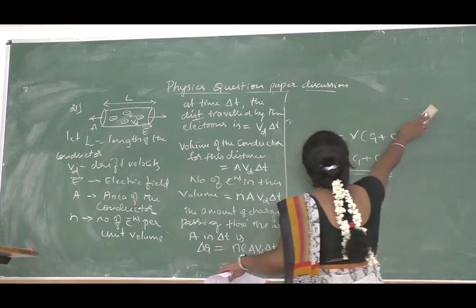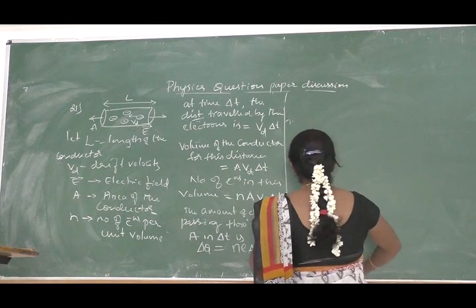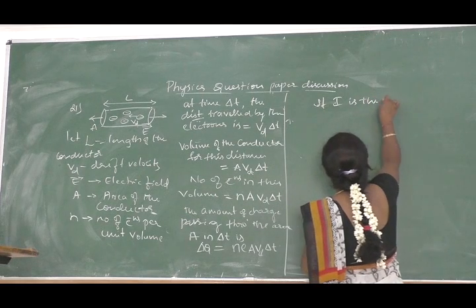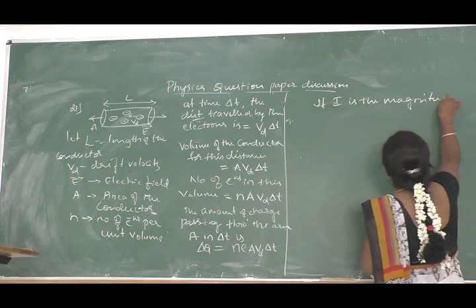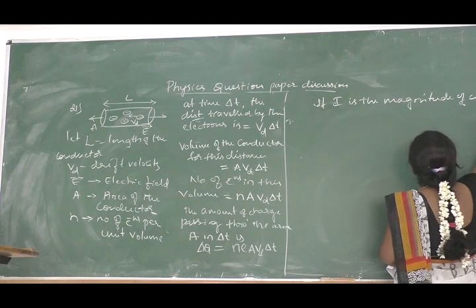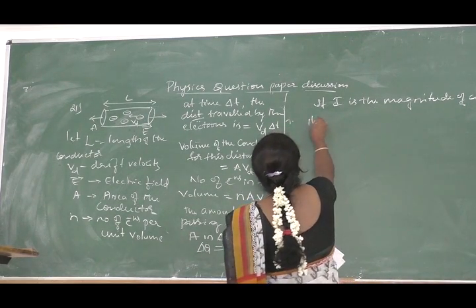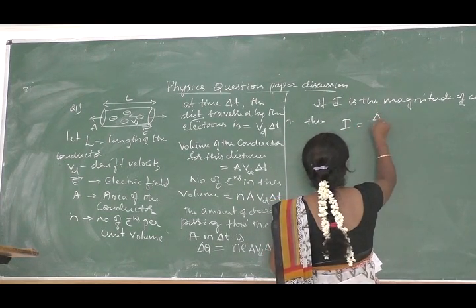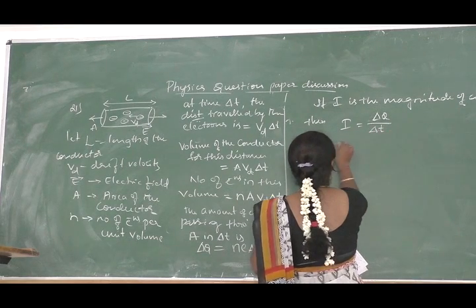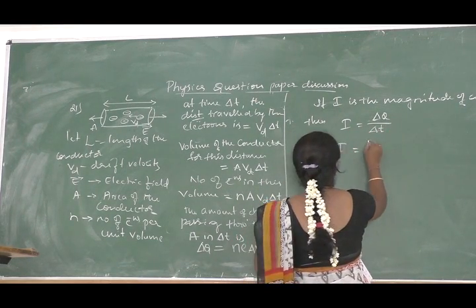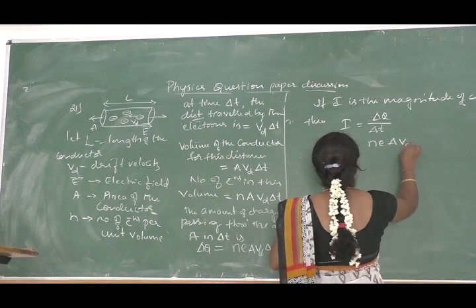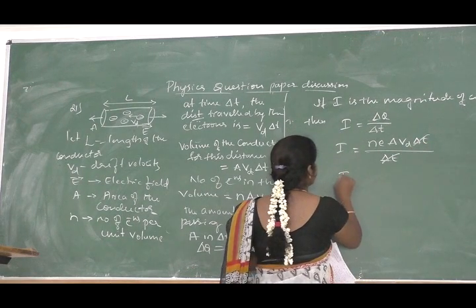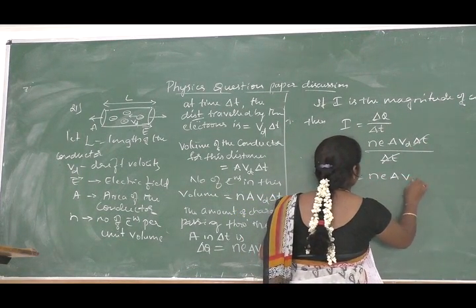Now let us define, when charge flows, current exists. So if I is the magnitude of current, then it is given by I is equal to delta Q by delta T. Therefore I is equal to N E A Vd into delta T divided by delta T. T cancels, the remaining is I is equal to N E A into Vd.